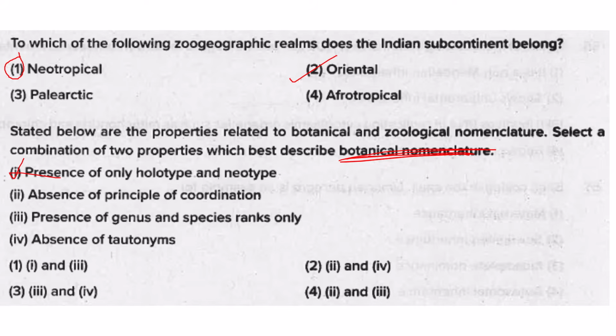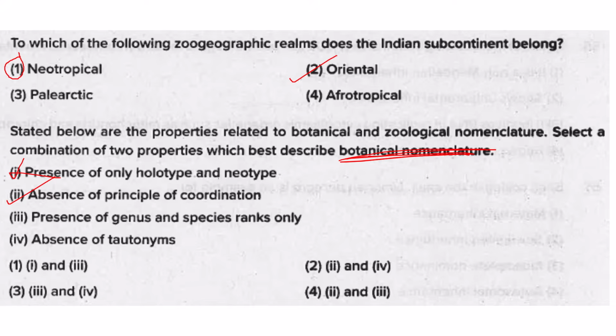Absence of principle of coordination. Yes, that is correct for botanical nomenclature. For zoological nomenclature, it is presence of principle of coordination. It means that when you publish a name for a taxon at one rank within the family group or the genus group or the species group, it will automatically establish corresponding names for all the other ranks within the group. And it will share the same author and date.